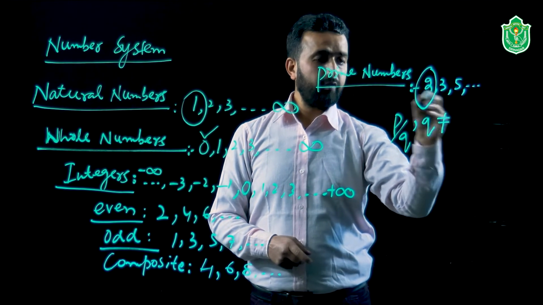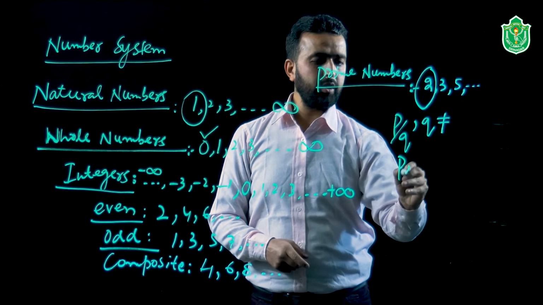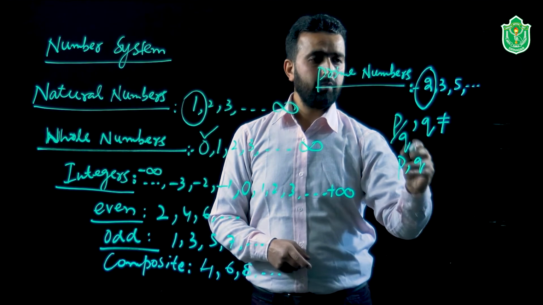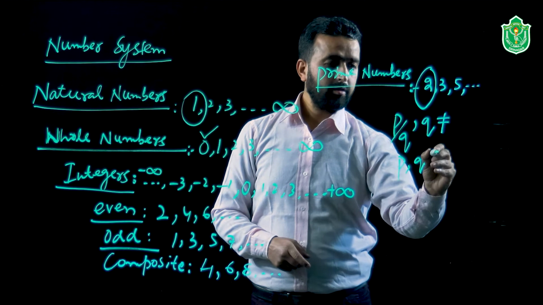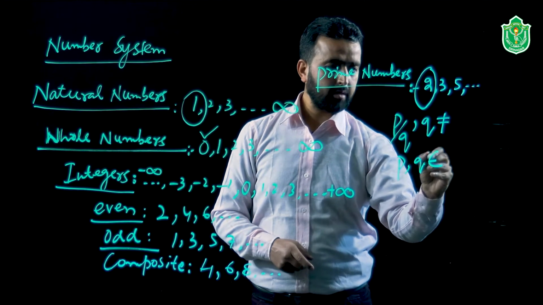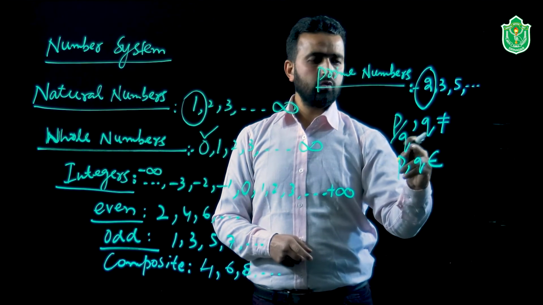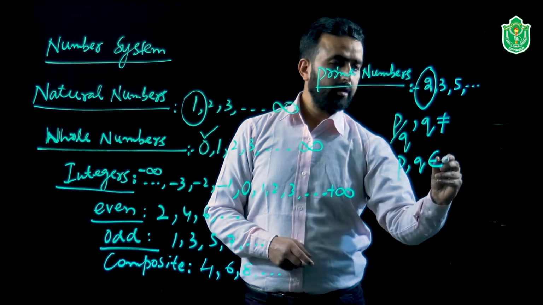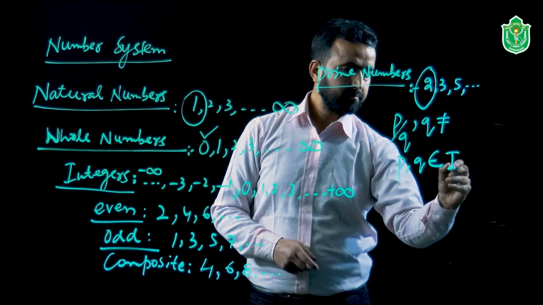And where we say that p and q, the numerator and the denominator, belong to the integers. This is the mathematical notation that we use for belongs to.